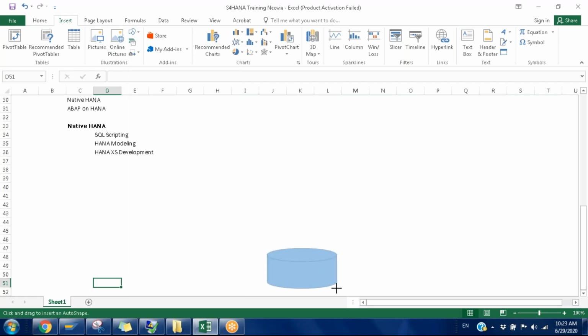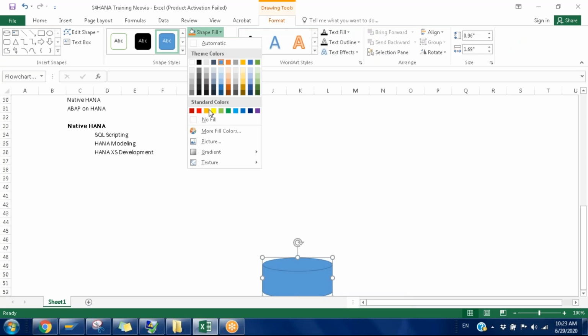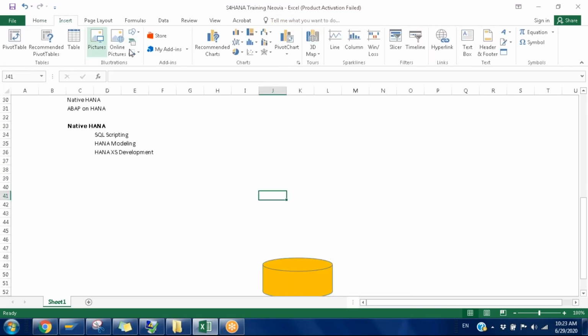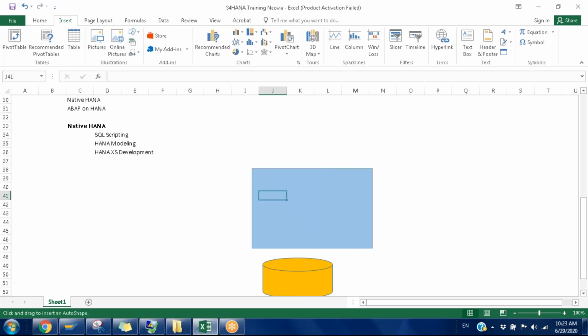This is my HANA database, and this is my ABAP system, my SAP.